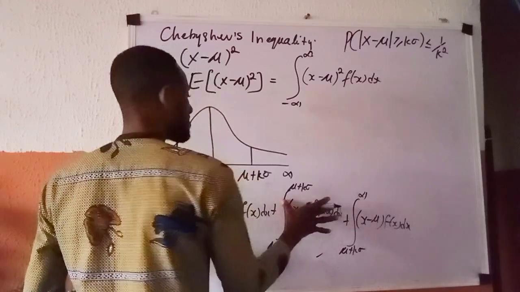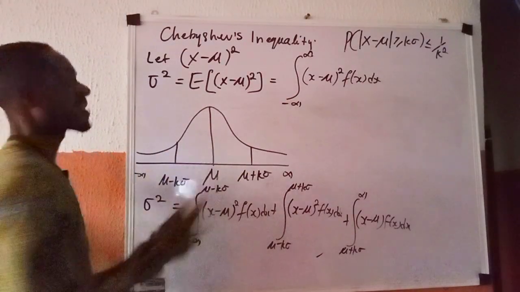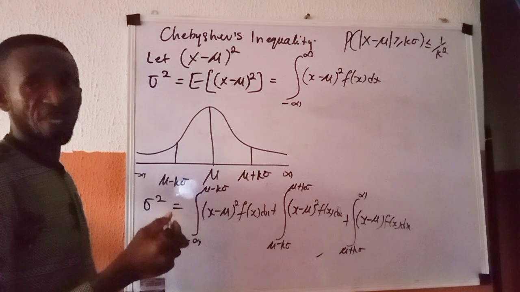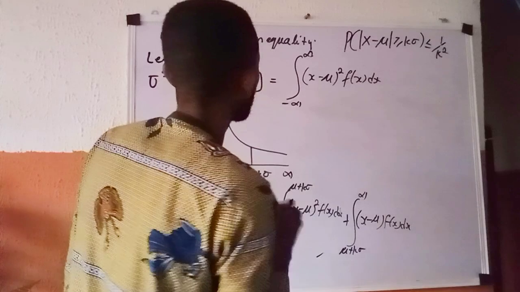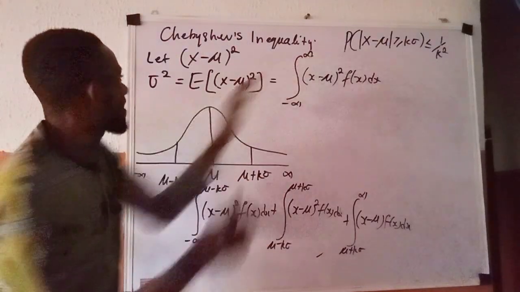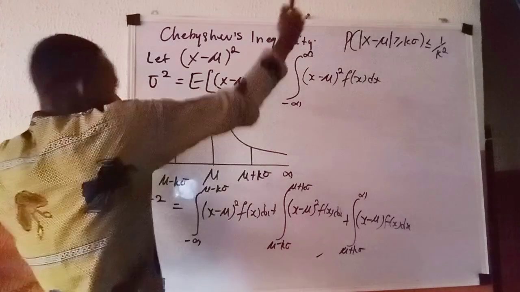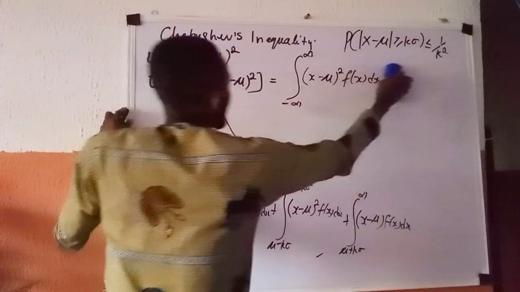If I remove this quantity at the center, it means that this quantity I have here now should be greater. Let me bring this in closer to enable me divide the work to the board.